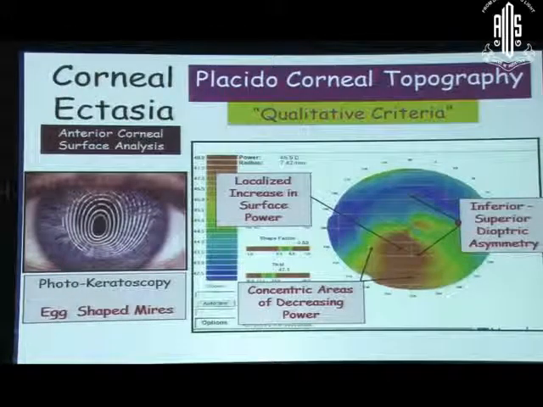Now, we have traditionally used the Placido device to analyze the corneal surface, which analyzes only the anterior corneal curvature. The signs of keratoconus would be egging of the mires. You might find localized increase in surface power with concentric areas of decreasing power. There would be definite inferior-superior dioptric asymmetry.